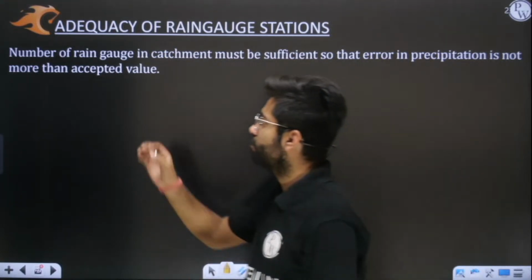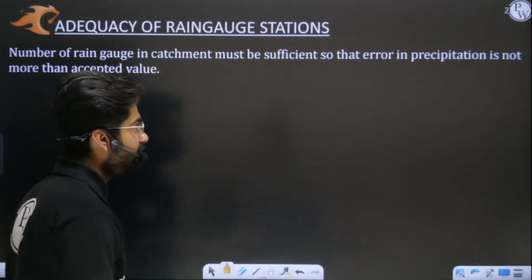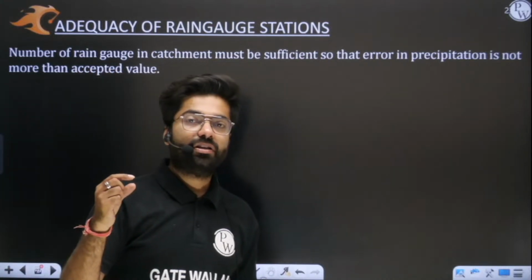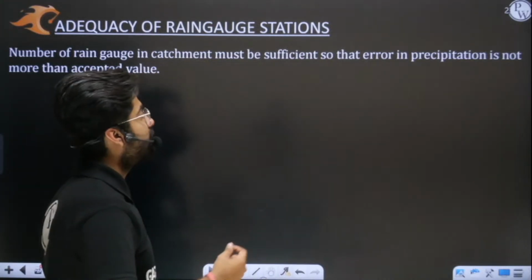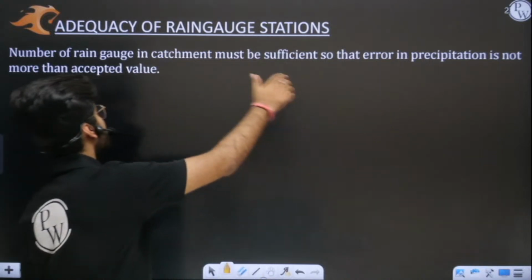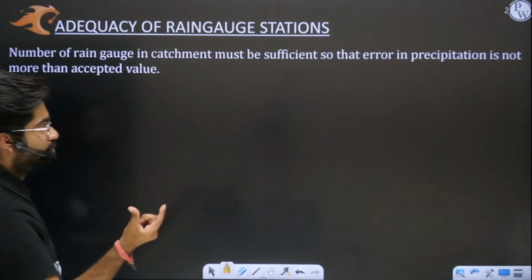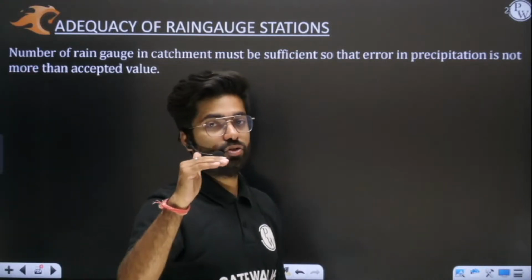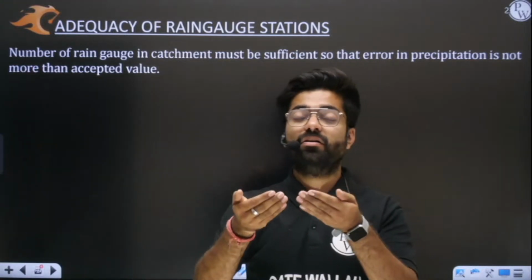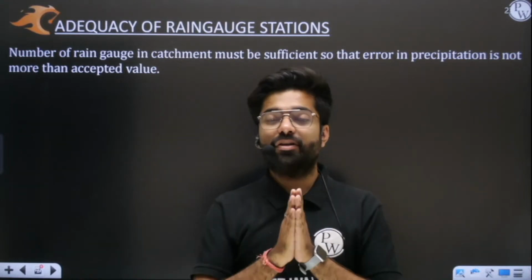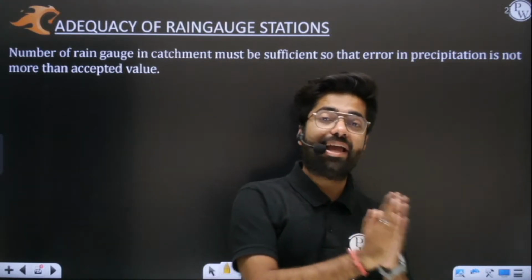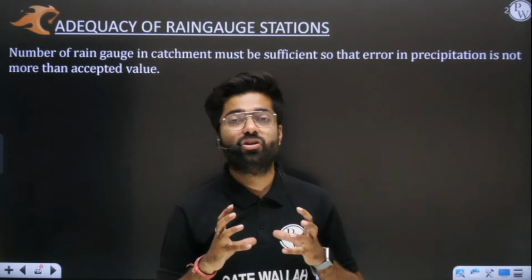Okay. So the number of rain gauges in a catchment area must be sufficient. It must be adequate in number so that the error is not more than the accepted value. Error should be less than a given value. Error should be within limits. Error should be below permissible limits. Why? Because we want our data to be accurate. We want our data to be precise.